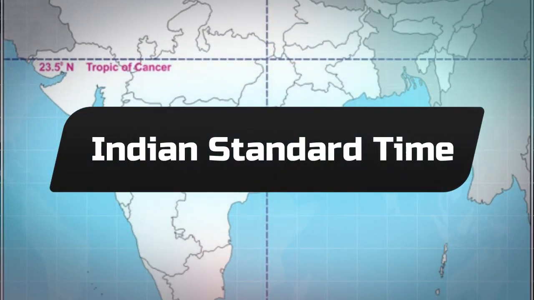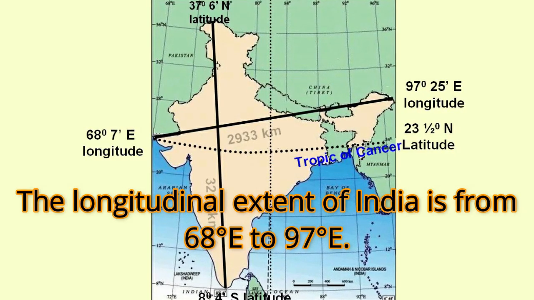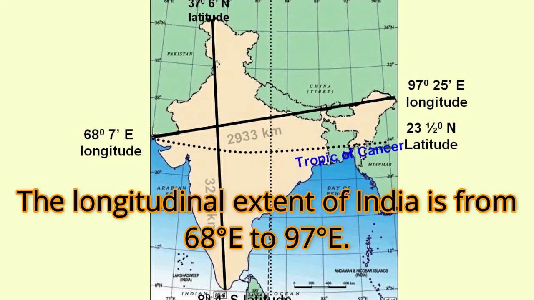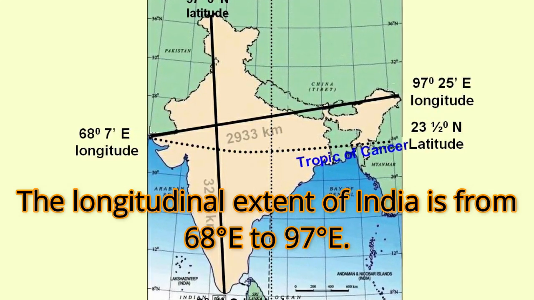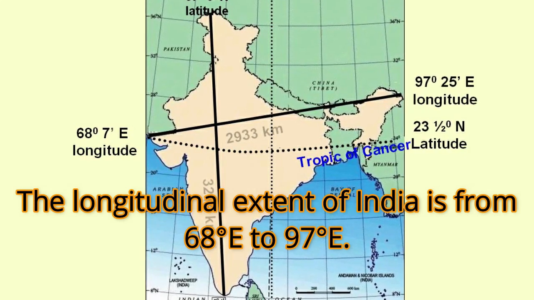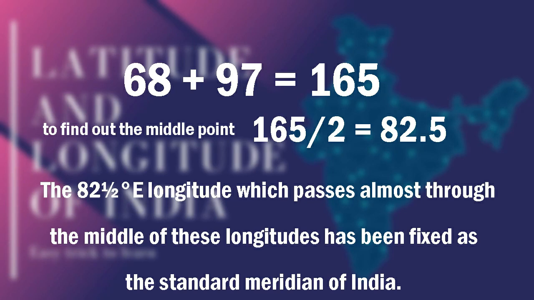Then what is Indian Standard Time? India is one of the largest countries. The longitudinal extent of India is from 68 degree east to 97 degree east. So it is very difficult to calculate the time of India based on this line. There are 29 longitudes which pass through India.